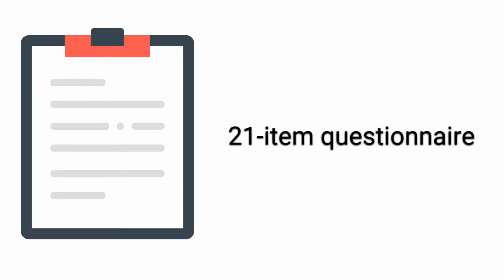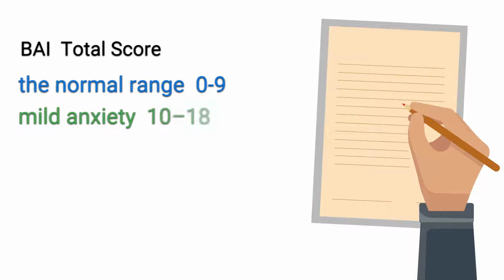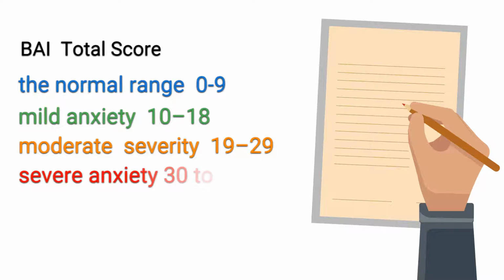Beck Anxiety Inventory. The Beck Anxiety Inventory is a 21-item questionnaire that assesses the severity of anxious symptoms on a 0, not at all, to 3, severely, I could barely stand it scale. According to the manual, the normal range for the BAI total score is 0 to 9, mild anxiety is 10 to 18, moderate severity is 19 to 29, and severe anxiety ranges from 30 to 63.